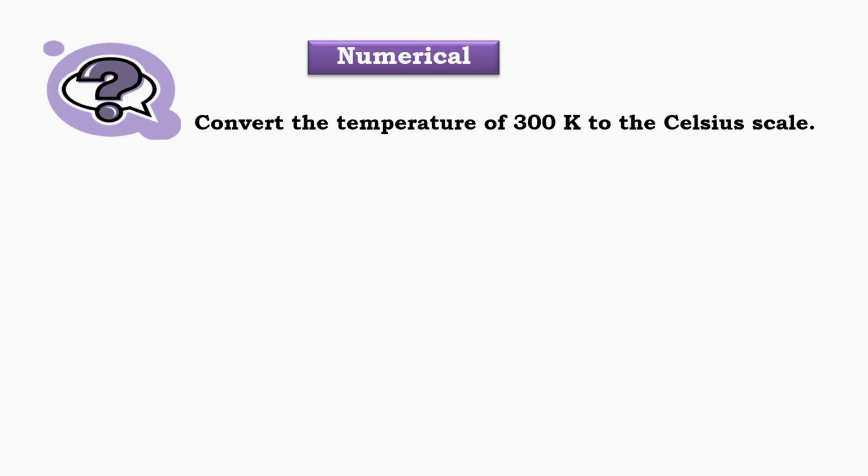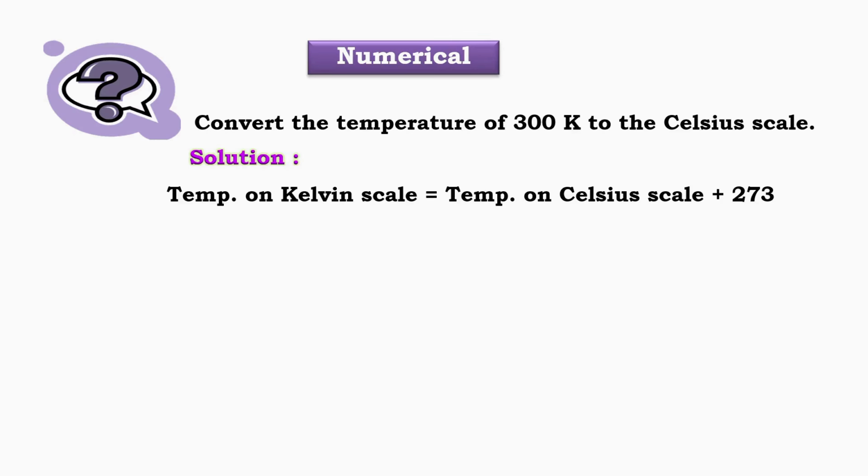Numerical: convert 300 K to Celsius. Question. Convert the temperature of 300 Kelvin to the Celsius scale. Solution. Temperature on the Kelvin scale is equal to temperature on the Celsius scale plus 273. So, 300 equals temperature on Celsius scale plus 273.